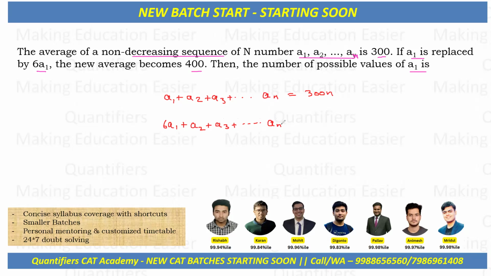Again we have n numbers only. The average is 400, so the total will now be 400n. If I subtract the first equation from the second, we'll get 5 times a1 equal to 100 times n. Or I can also say that a1 will be equal to 20 times n.